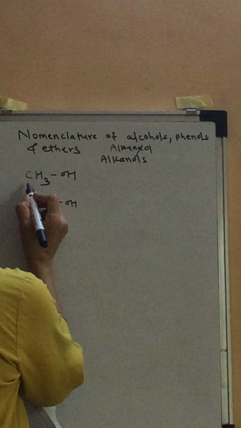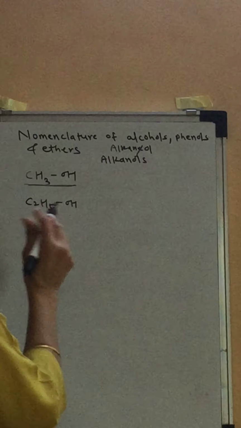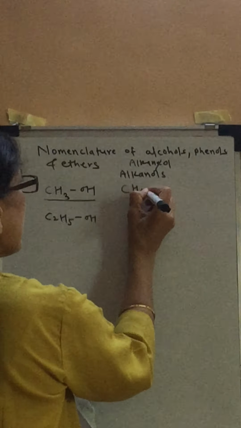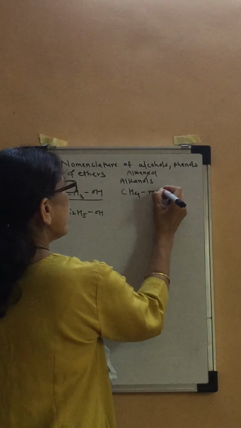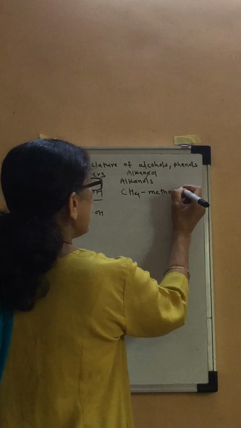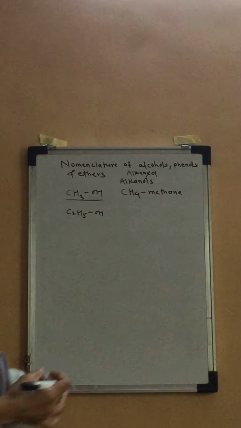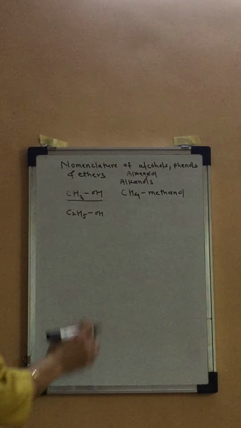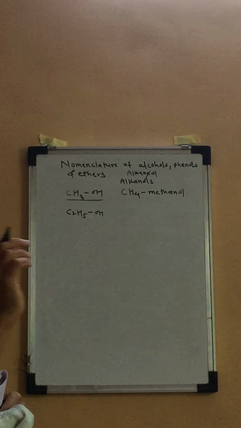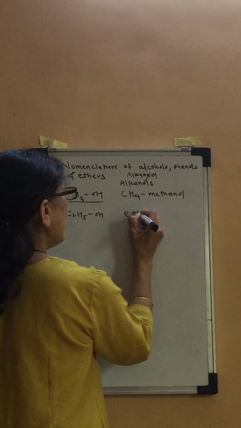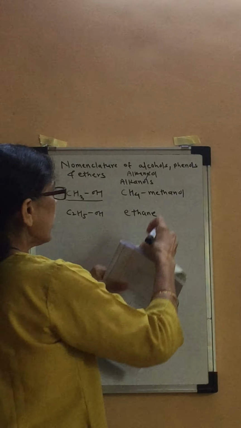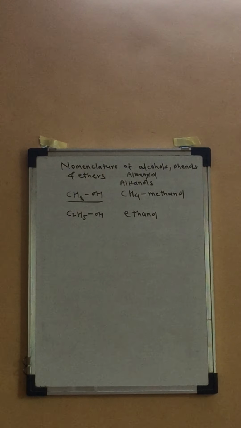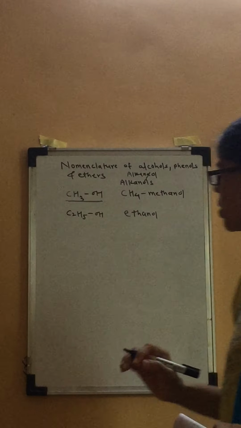In this particular alcohol, we have one carbon atom, and therefore the base alkane is methane. The E of methane is replaced by OL, and it becomes methanol. In the second compound, we have two carbon atoms, so it is basically ethane. The ending E of ethane is substituted by OL, and that becomes ethanol. See carefully, methanol, ethanol. These are simple alcohols.